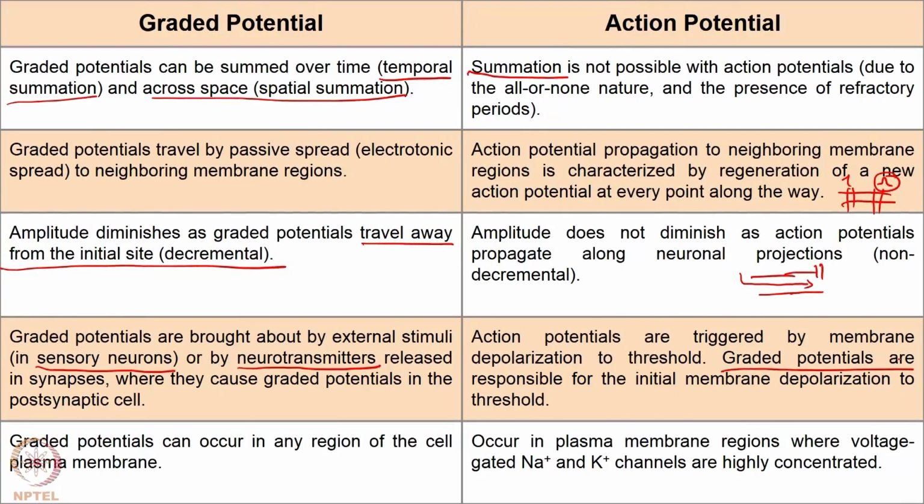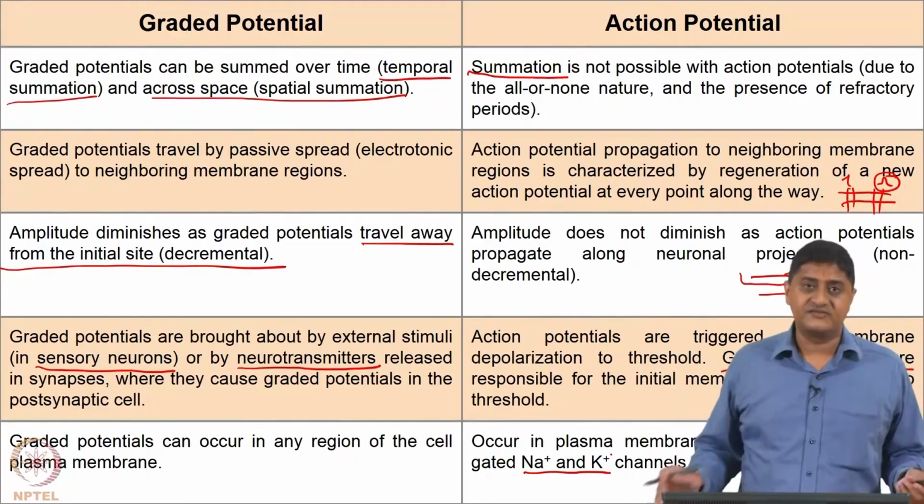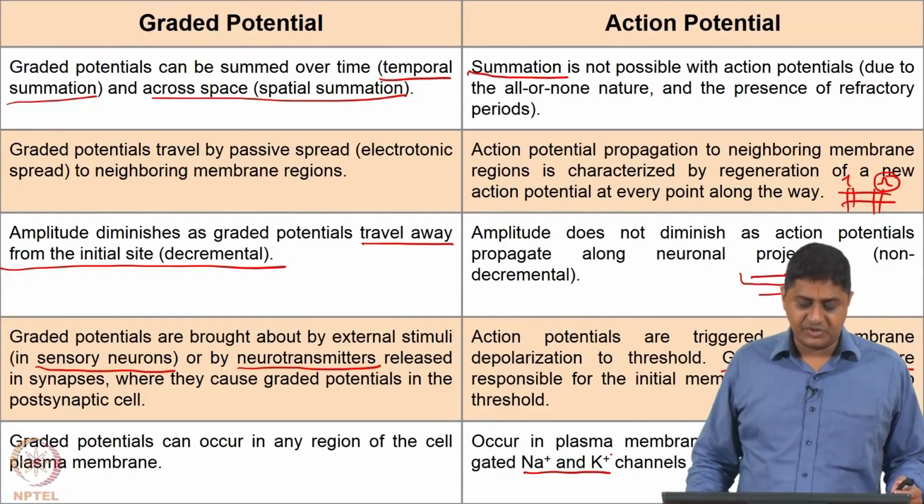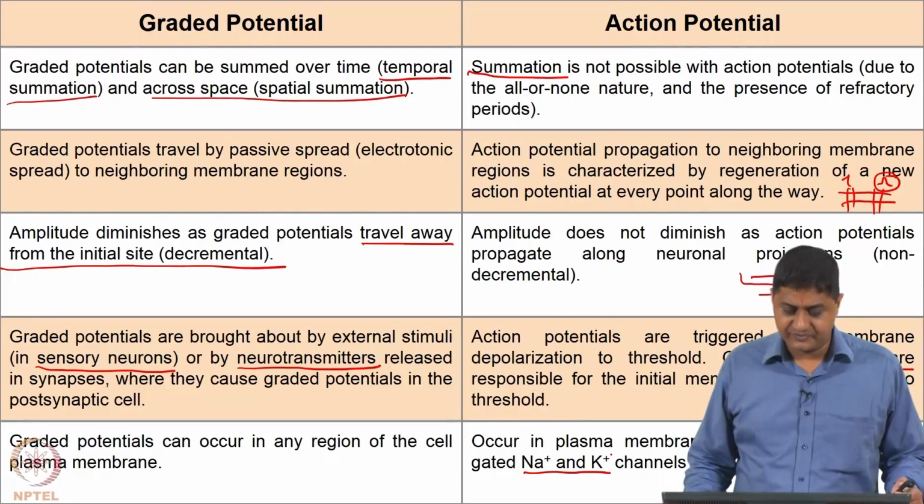Graded potentials can essentially happen in any place along the plasma membrane. Wherever there are stimulus driven channels that are available, there graded potentials can happen, whereas action potential happens only in regions where there is a sufficiently large number of voltage gated sodium and potassium channels, because it is these channels and their conductances that determine the characteristic of action potentials, right. So, these are the differences between action potentials and graded potentials, right.